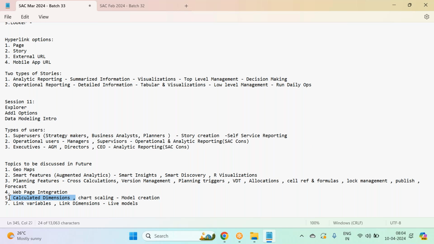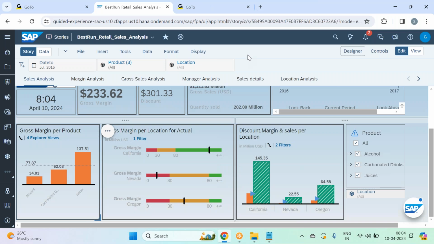There are very few cases where we create them at the reporting layer, like converting a measure to dimension, which I already showed you. Those things we create at the reporting layer. Calculated dimensions I'll show in the model creation. And there are some options like link variables and link dimensions. I'll cover them as part of live modeling. Let me just show you so that you understand this.